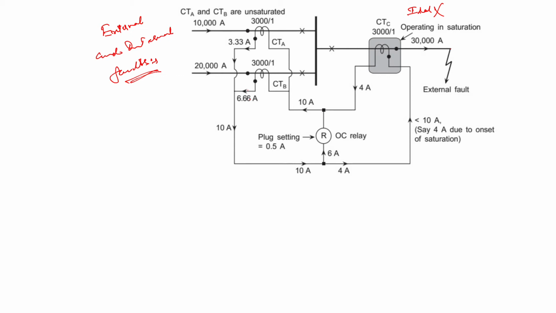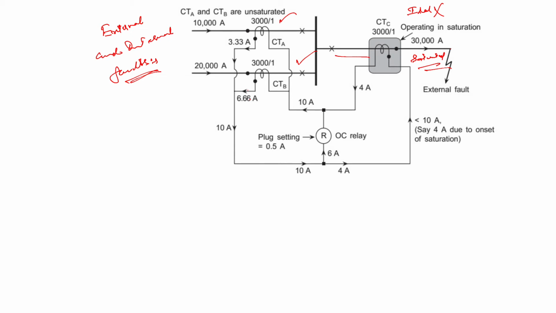CTC will have a substantially larger primary current than CTA and CTB, because whatever current is flowing through it is the sum of all the currents coming from the sources. So a very large amount of current is flowing through CTC, and as a result CTC becomes saturated.